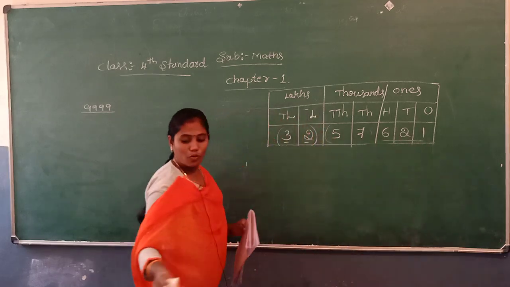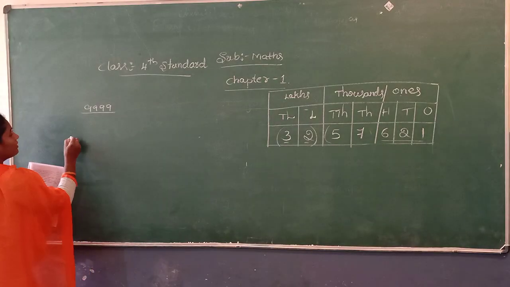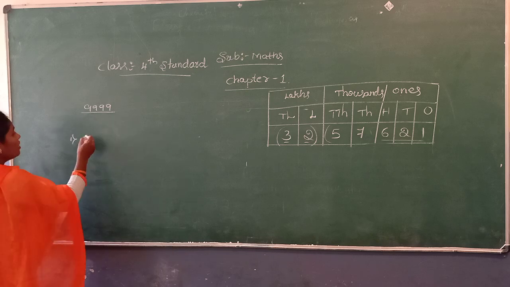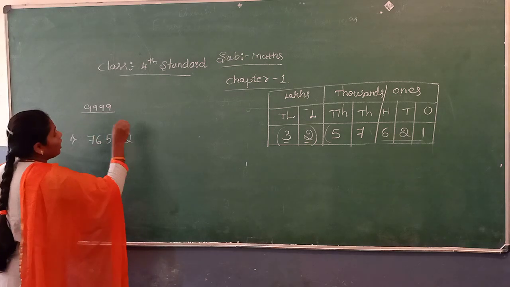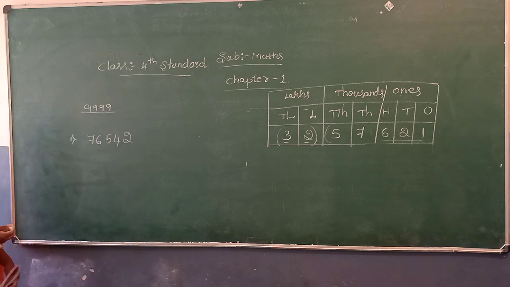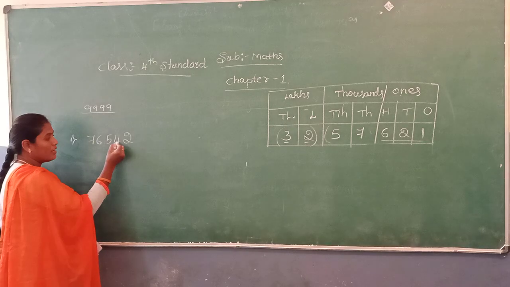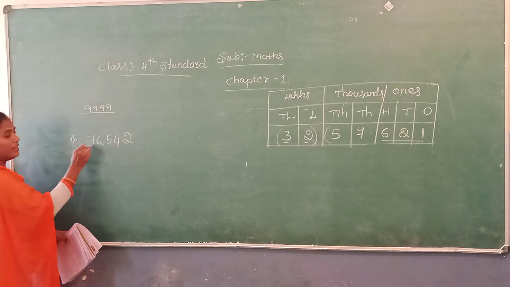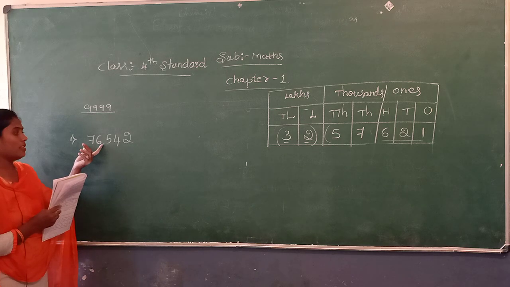I give some more examples for writing numbers, writing the number names. For example, the first one: 76542. How to read the number and how to write the number? First separate the periods: ones, tens, 100, 1000, 10,000. Here how many thousands are there? 76,000.